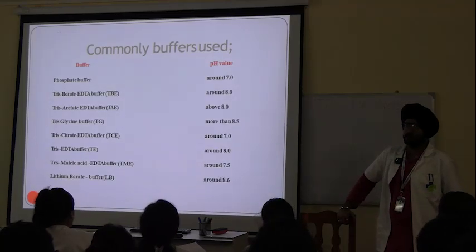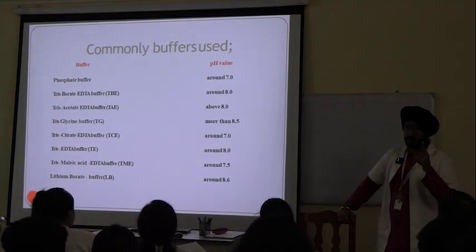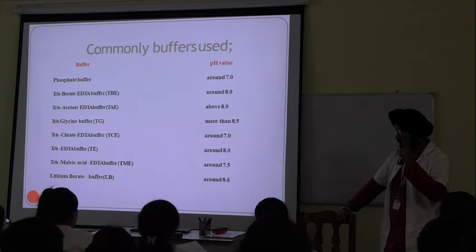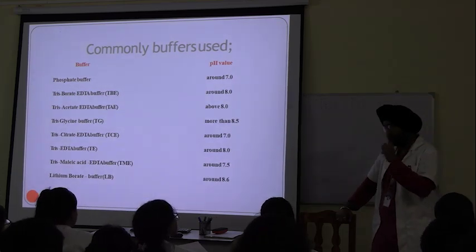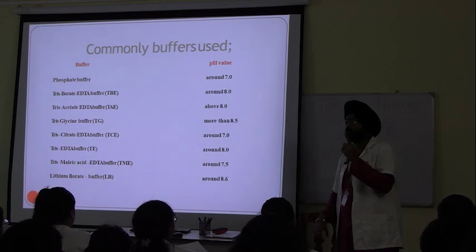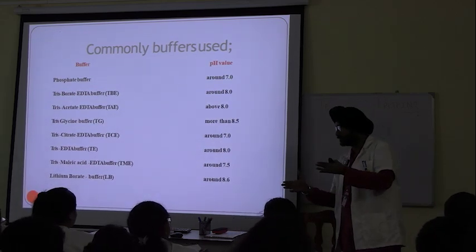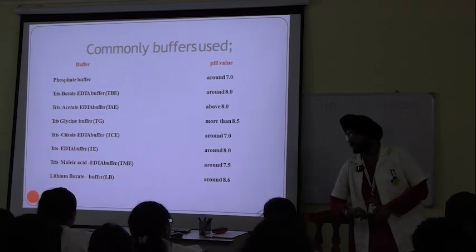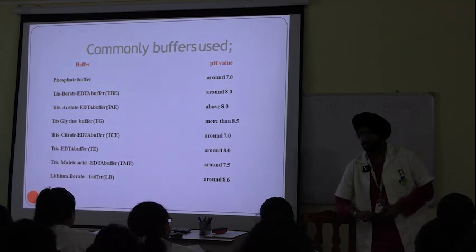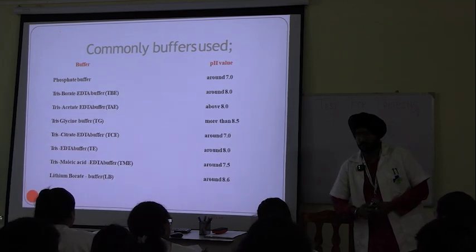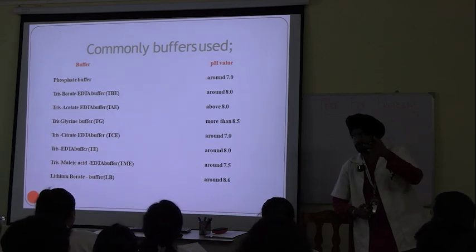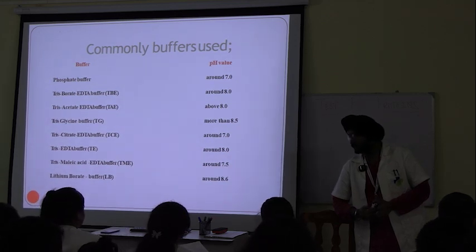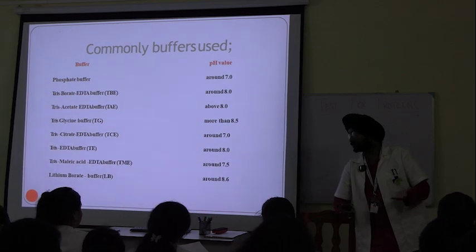What are the functions of the buffer solution? They carry the electric current and they set the pH. The electric current carried is utilized in separation. And why is optimum pH required? To maintain or set isoelectric points. Apart from isoelectric points, you can say one more thing: at certain pH, certain molecules denature.